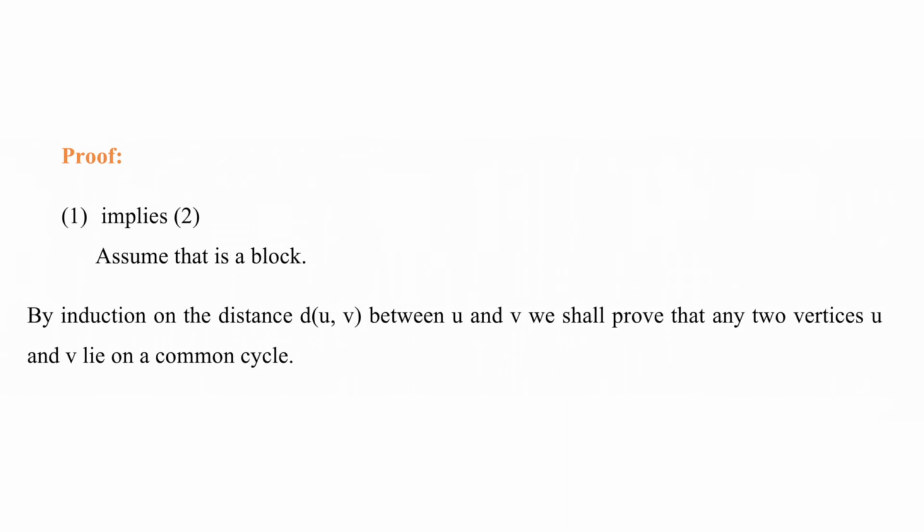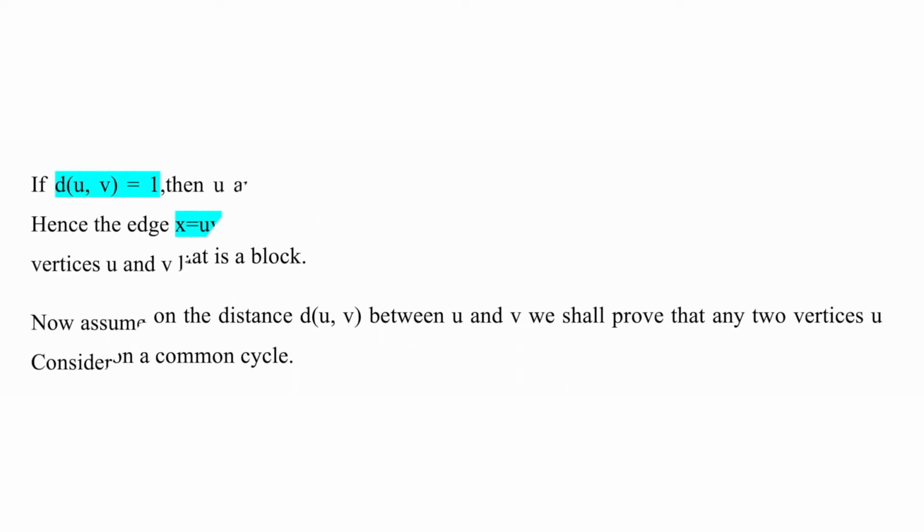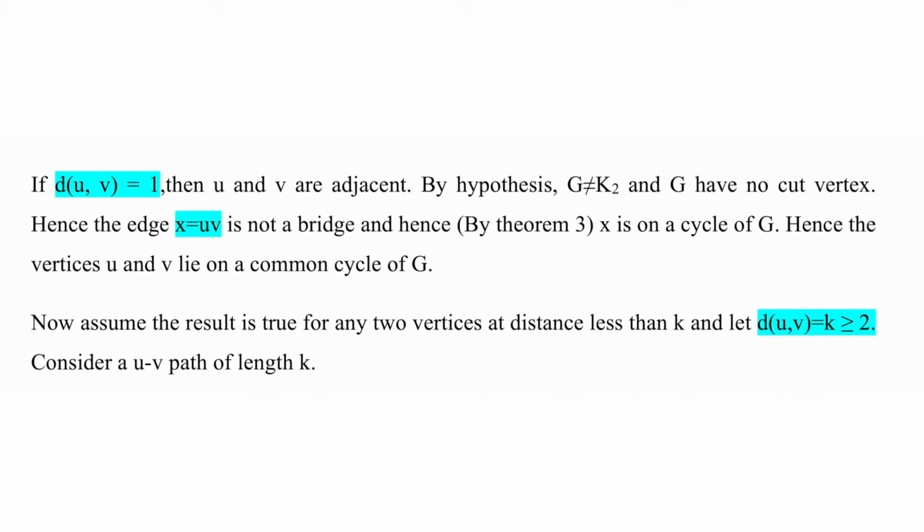So we are going to prove all the 4 statements are equivalent to each other. So I am going to follow the same procedure. First we are going to prove 1 implies 2. We are going to assume that G is a block, and I am going to prove this by induction on the distance between U and V. So I am going to take 2 vertices U and V. If the distance between U and V is equal to 1, then U and V are adjacent.